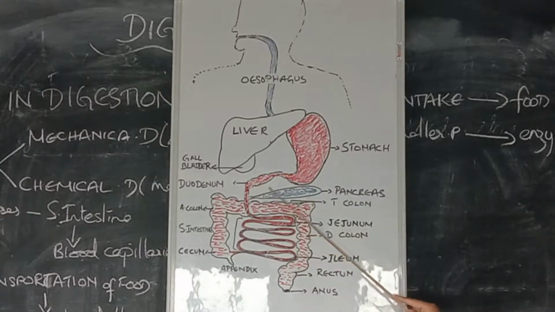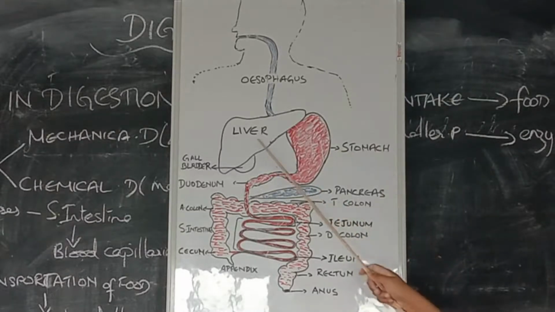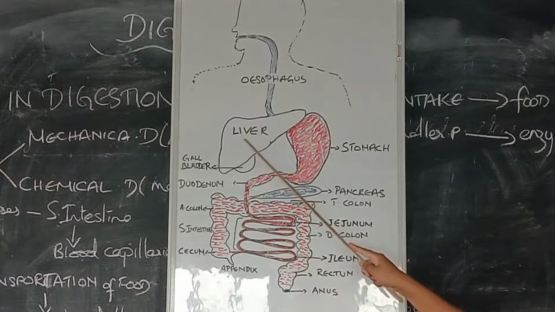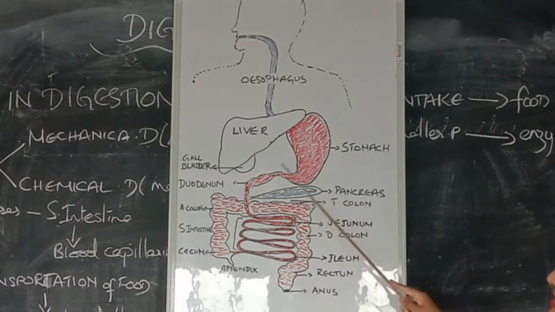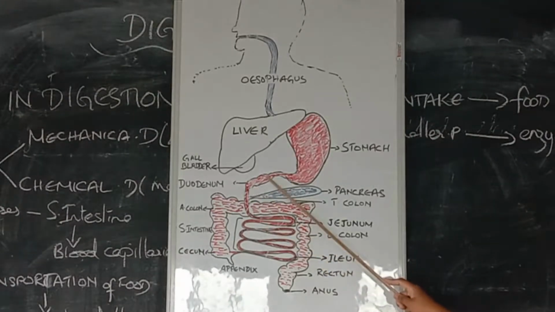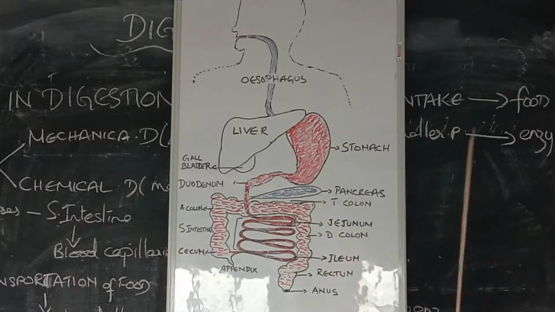In the duodenum, what happens? The food mixes with the bile juice and also the pancreatic juices that come from the liver, gallbladder and the pancreas. All the digestive juices and enzymes that are secreted by these glands are also secreted in the small intestine, in the duodenum here. So when the food comes there, with the help of those digestive juices, it further breaks down into a more simple form.